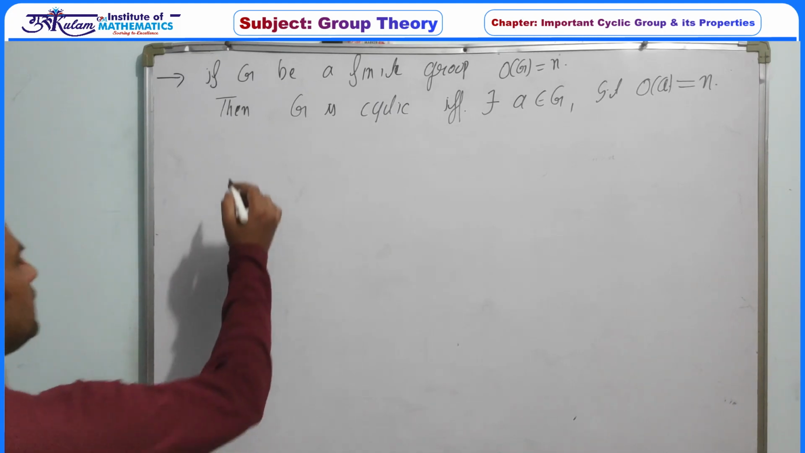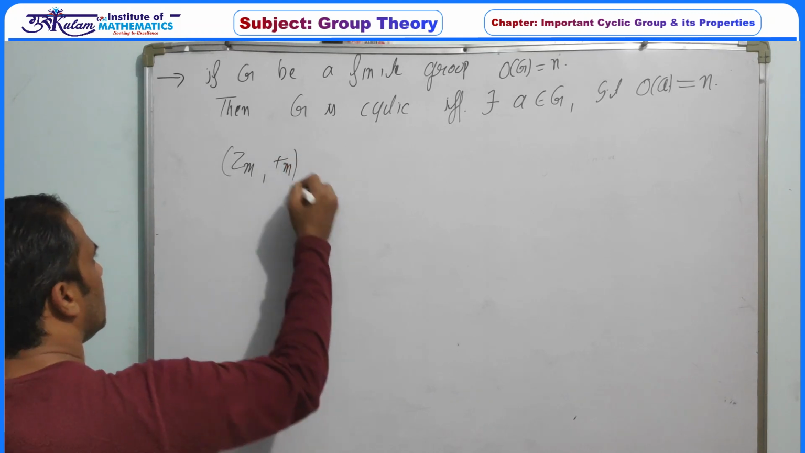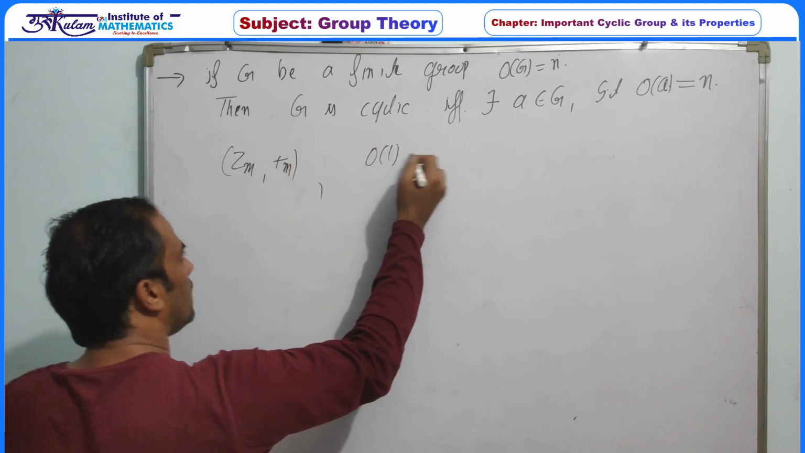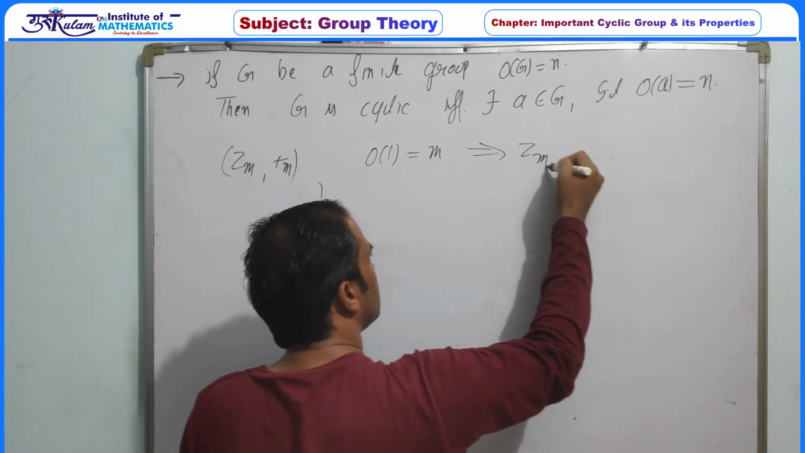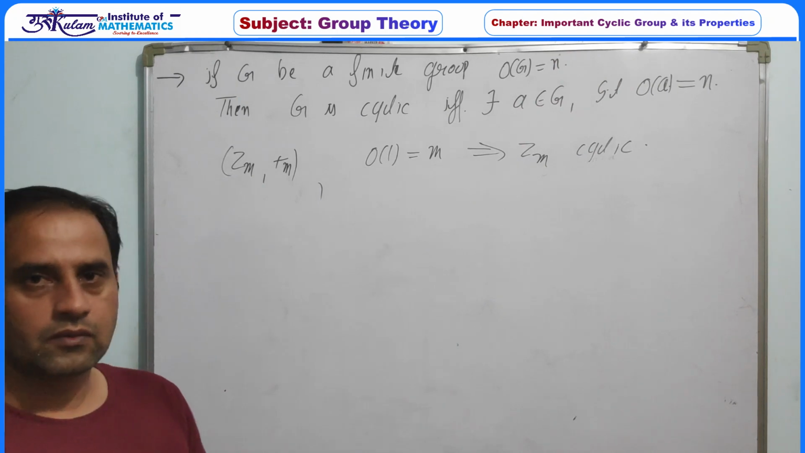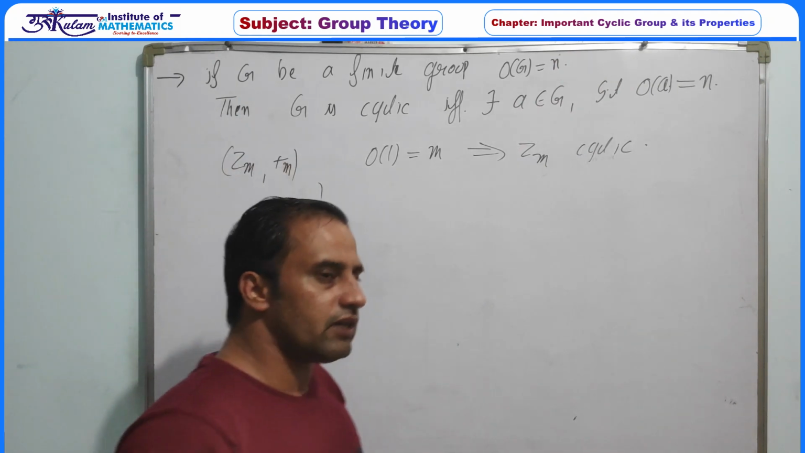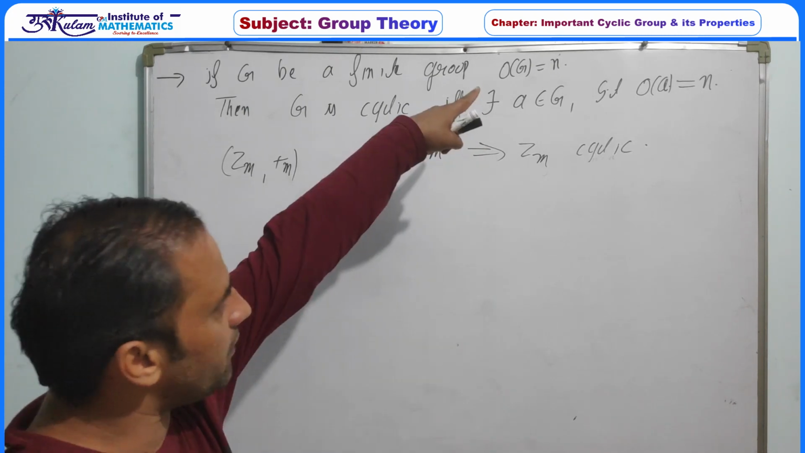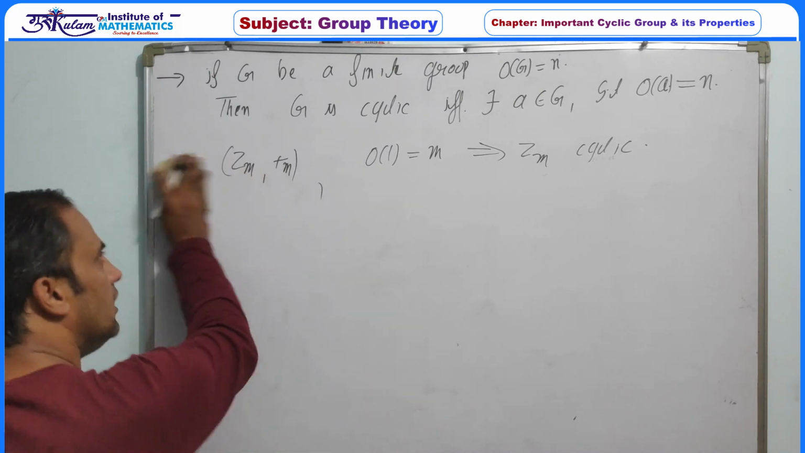So a simple example: if you apply this on Zm under addition modulo m, the additive order of 1 is m, so this implies Zm is a cyclic group. So how to prove a finite group is cyclic? If there is an element whose order is equal to the order of the group, then the group must be a cyclic